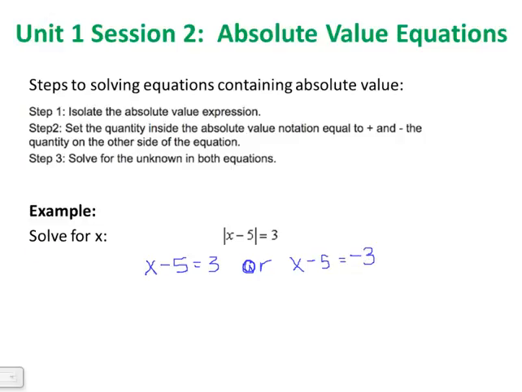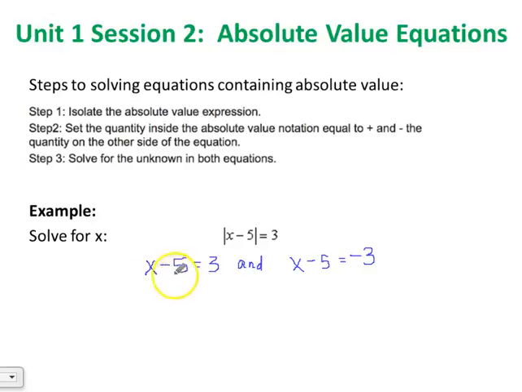So see what I did there is I just set the expression in the absolute value function equal to positive 3 and equal to negative 3. So I just took whatever the absolute value notation equals and put it to a positive version and a negative version. So I have 2 equations that I'm going to solve for. And I actually want to put "and" in there because those are both going to give us 2 values, because our answer can be 2 different values. So now I'm just going to solve each equation.